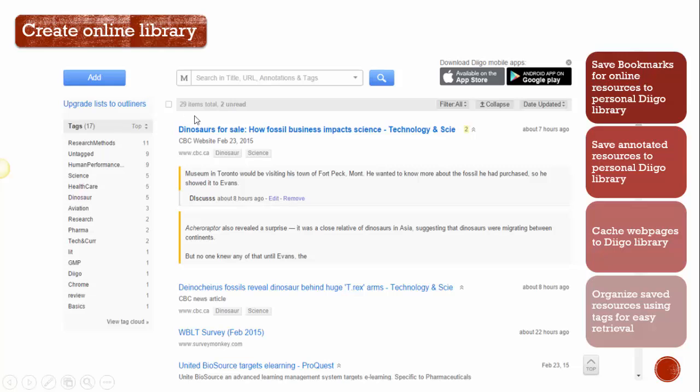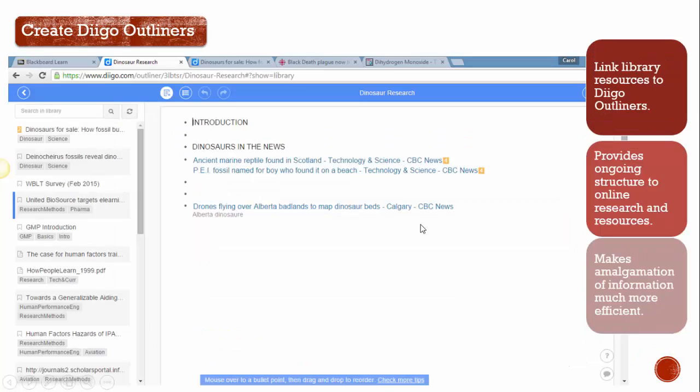The other thing about the library is it not only shows you a link to the bookmark of the website, but it will also show you little blurbs about what I highlighted and the annotations that I made on the web page. So it's really easy for me to quickly take a look at what the resource was and any notes or annotations that I might have made.